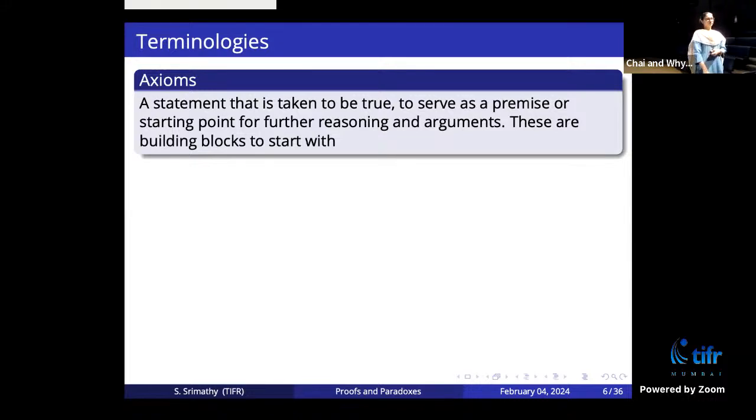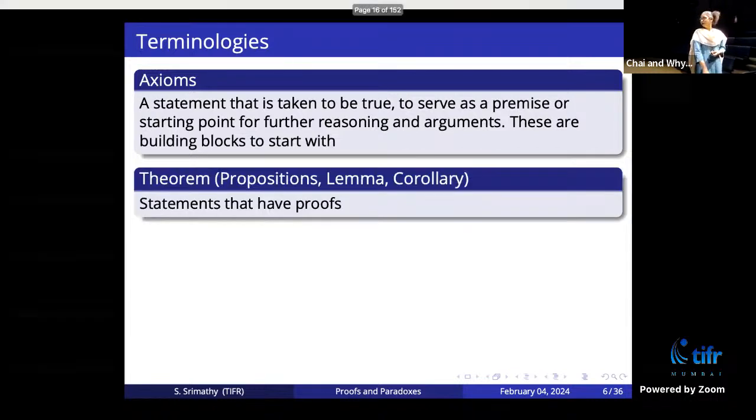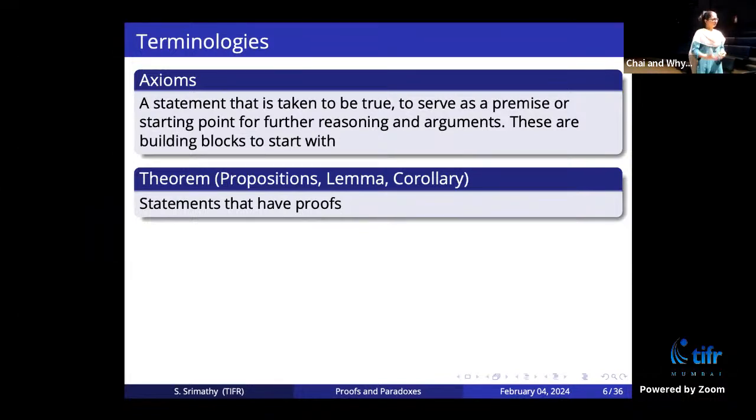So for example, if A equals B and B equals C, then A equals C. That is something that everybody should agree with. We start from there. And a theorem is a statement which will have a formal proof. It is a statement which is not very obvious, but one must be able to prove it through mathematical reasoning. The one that I just mentioned before is not a proof.